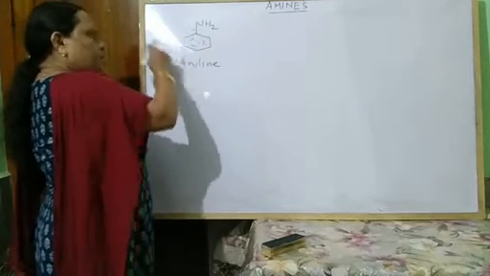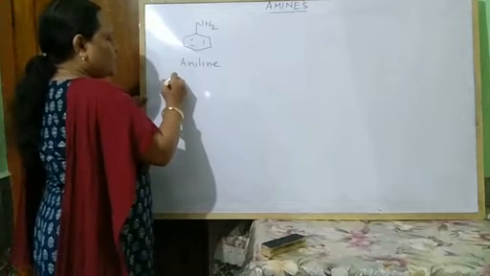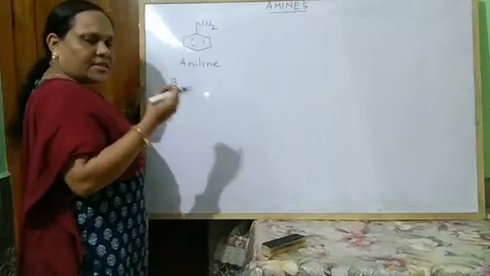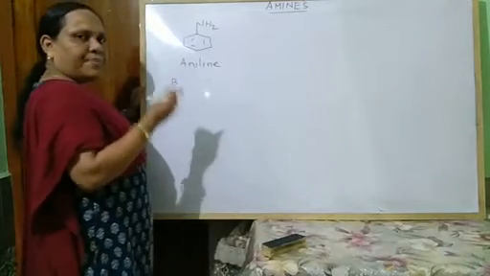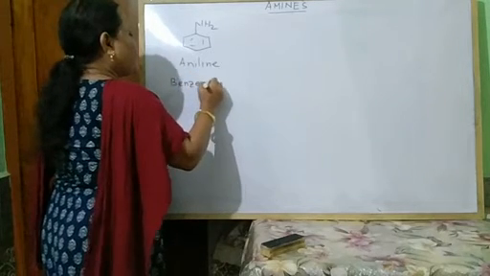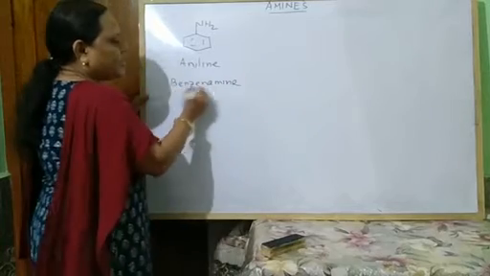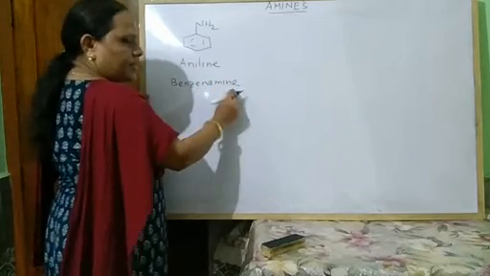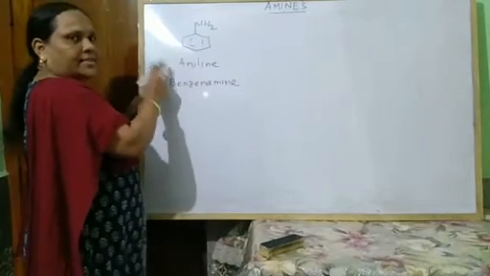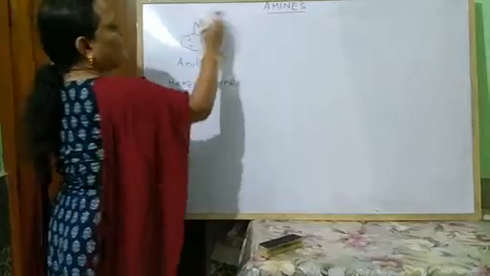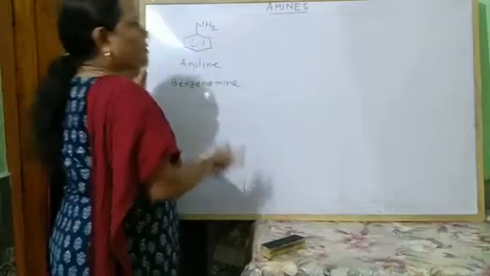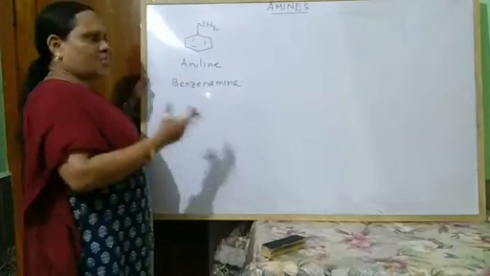Aniline, but according to the rule, its IUPAC name should be, this is a benzene ring and an amino group is present. So the last E of benzene is omitted and in that place amine is written. So the IUPAC name of this is benzenamine. Benzene, E is omitted, then amine, benzenamine. Aniline is the common name as well as it is also accepted in the IUPAC system. If some substituents are present, then as usual the naming followed in aliphatic compounds, the aromatic amines are named the same way.